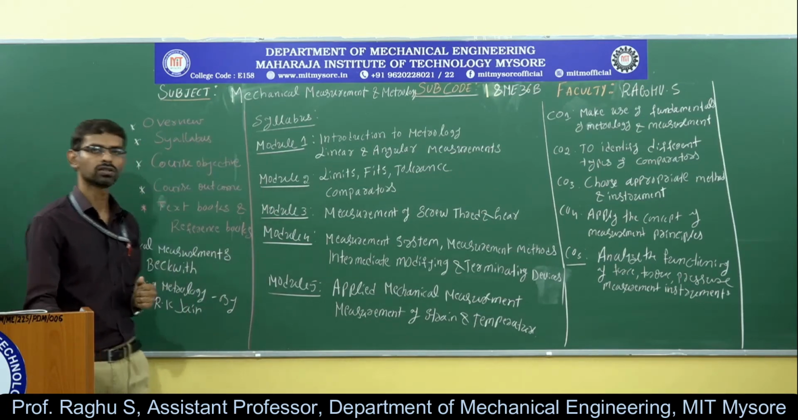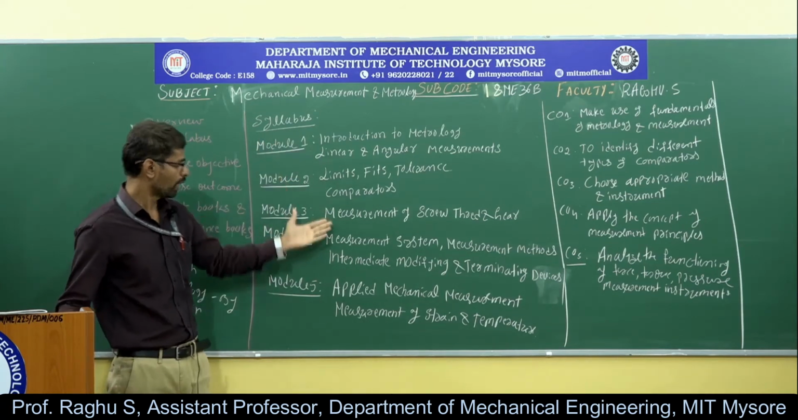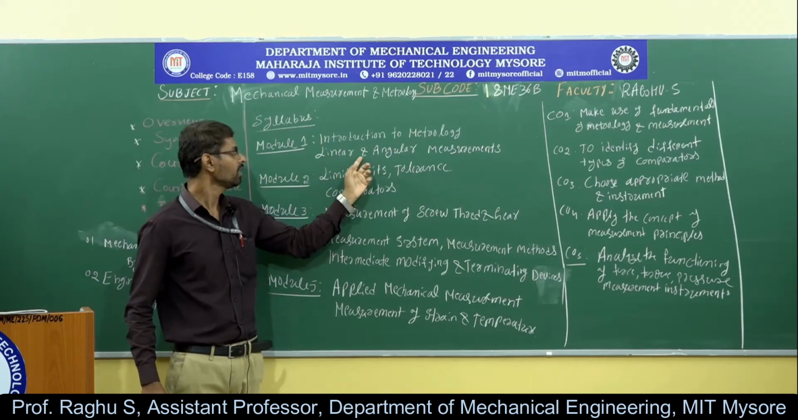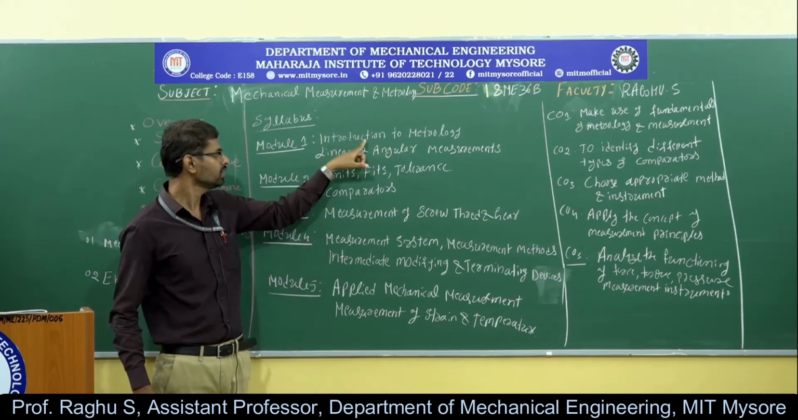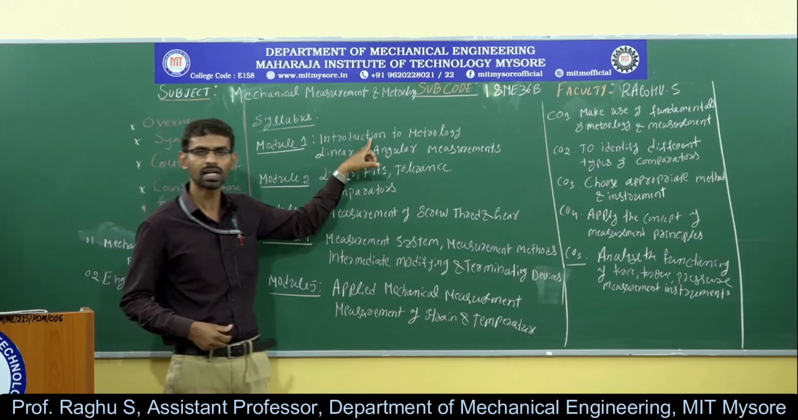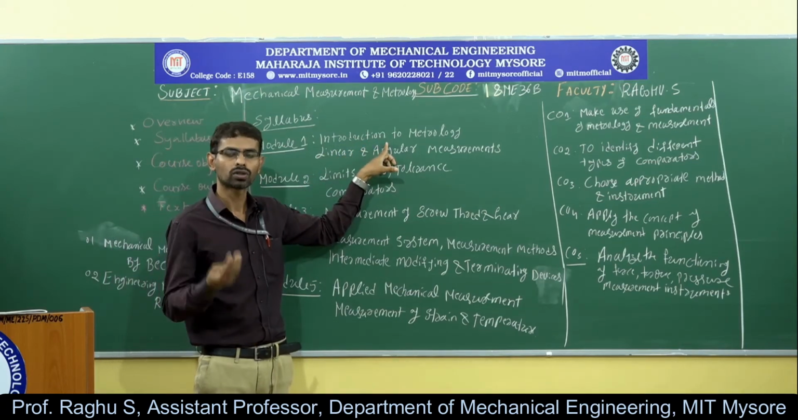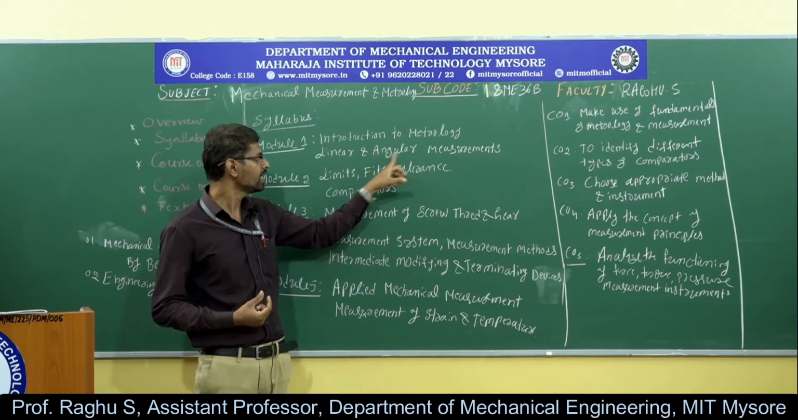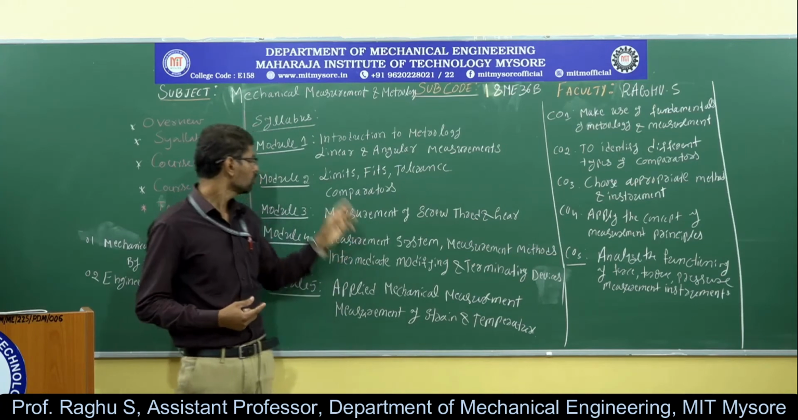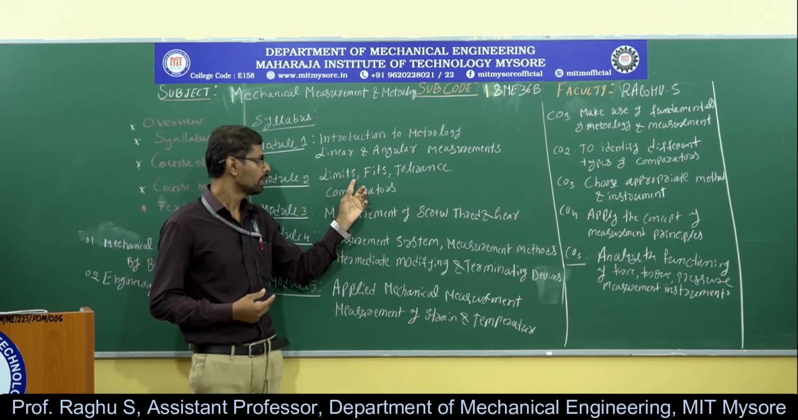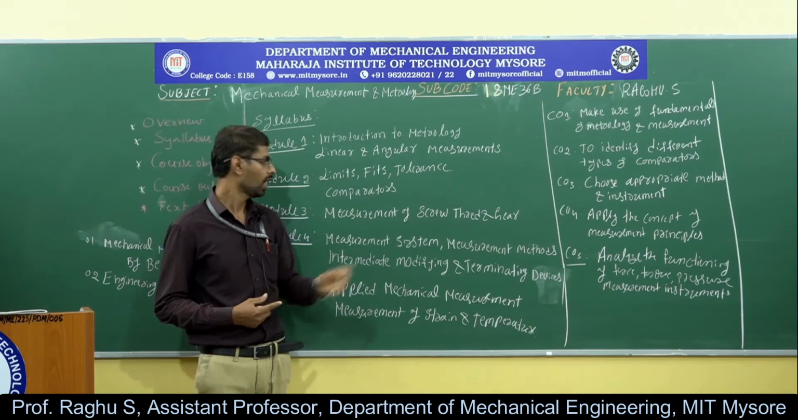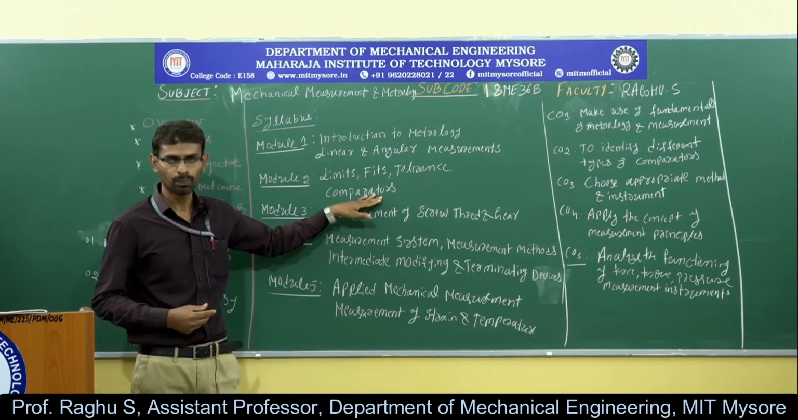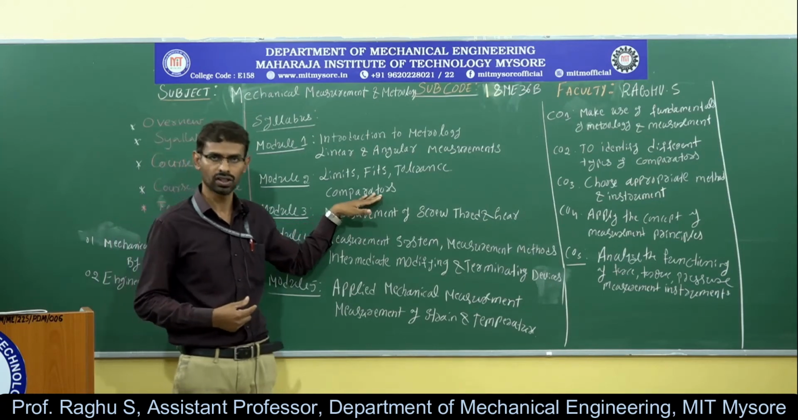So next, coming to the syllabus. As usual, we have 5 modules. Module 1 is about introduction to metrology and linear and angular measuring instruments. In this module we will discuss the basic concepts related to metrology, like calibration of end bars, slip gauges, problems on slip gauges, and then linear and angular measurement instruments. In module 2 we have concepts of limits, fits, tolerance and gauging, and one more topic, comparators. Here we will use different types of comparators for inspection of various engineering components.